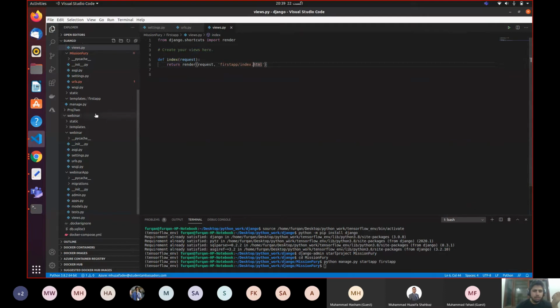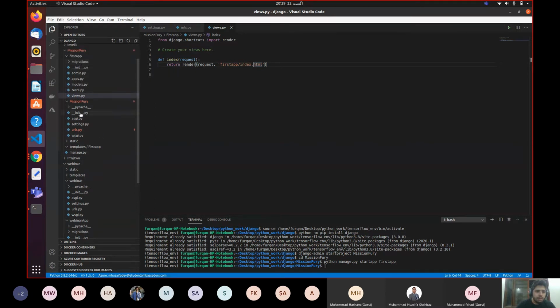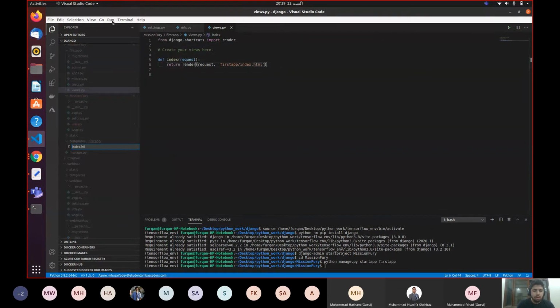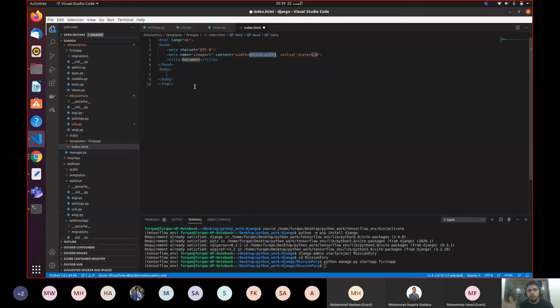So what is index.html? I need to create an index.html file inside my Mission Fury project. So where is my first app? Here is my first app. And where is my templates folder? In the first app, I'm going to create index.html. And in this file, I'm going to type doc. That's a short form. Just write doc inside VS Code and it will create the basic boilerplate for you.